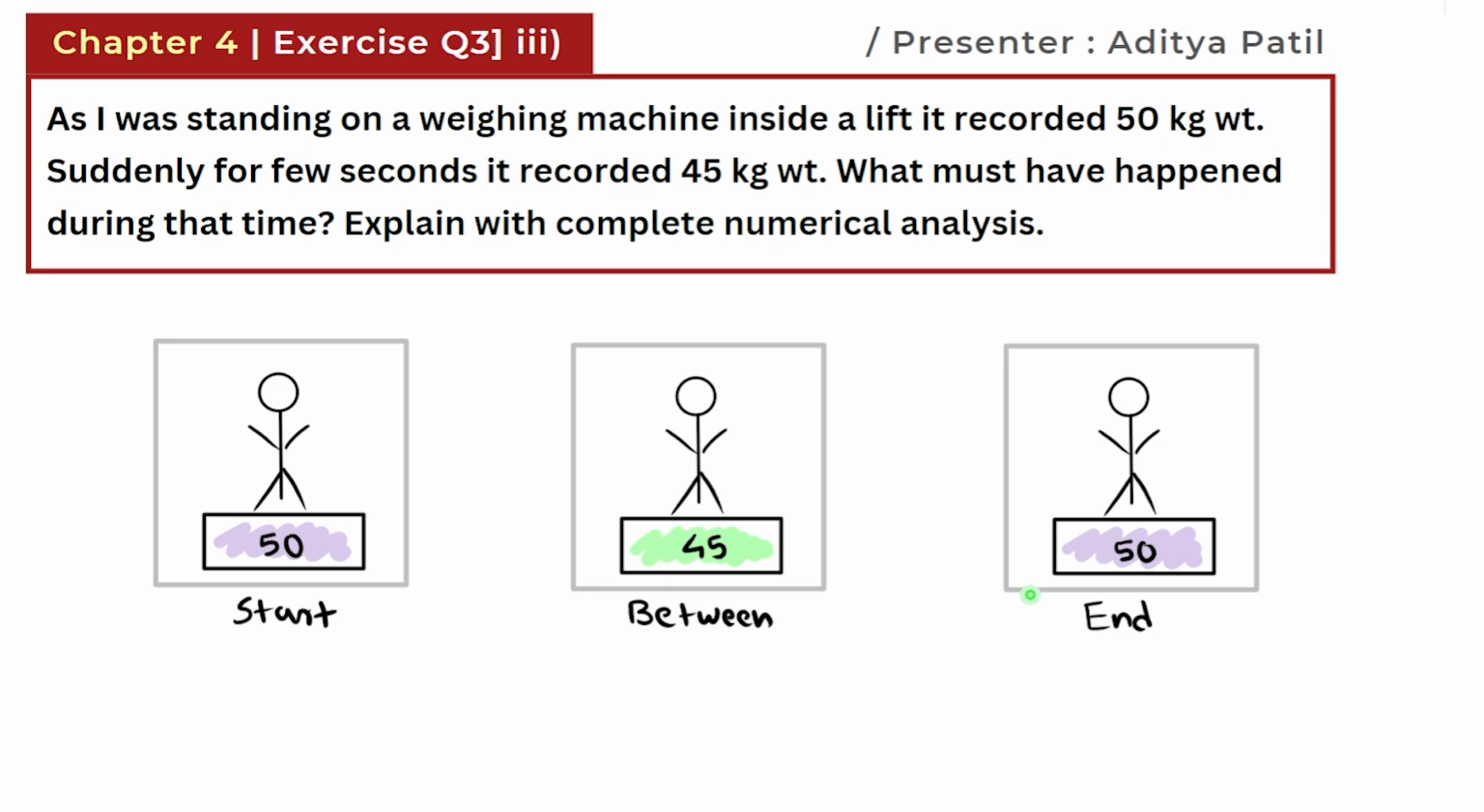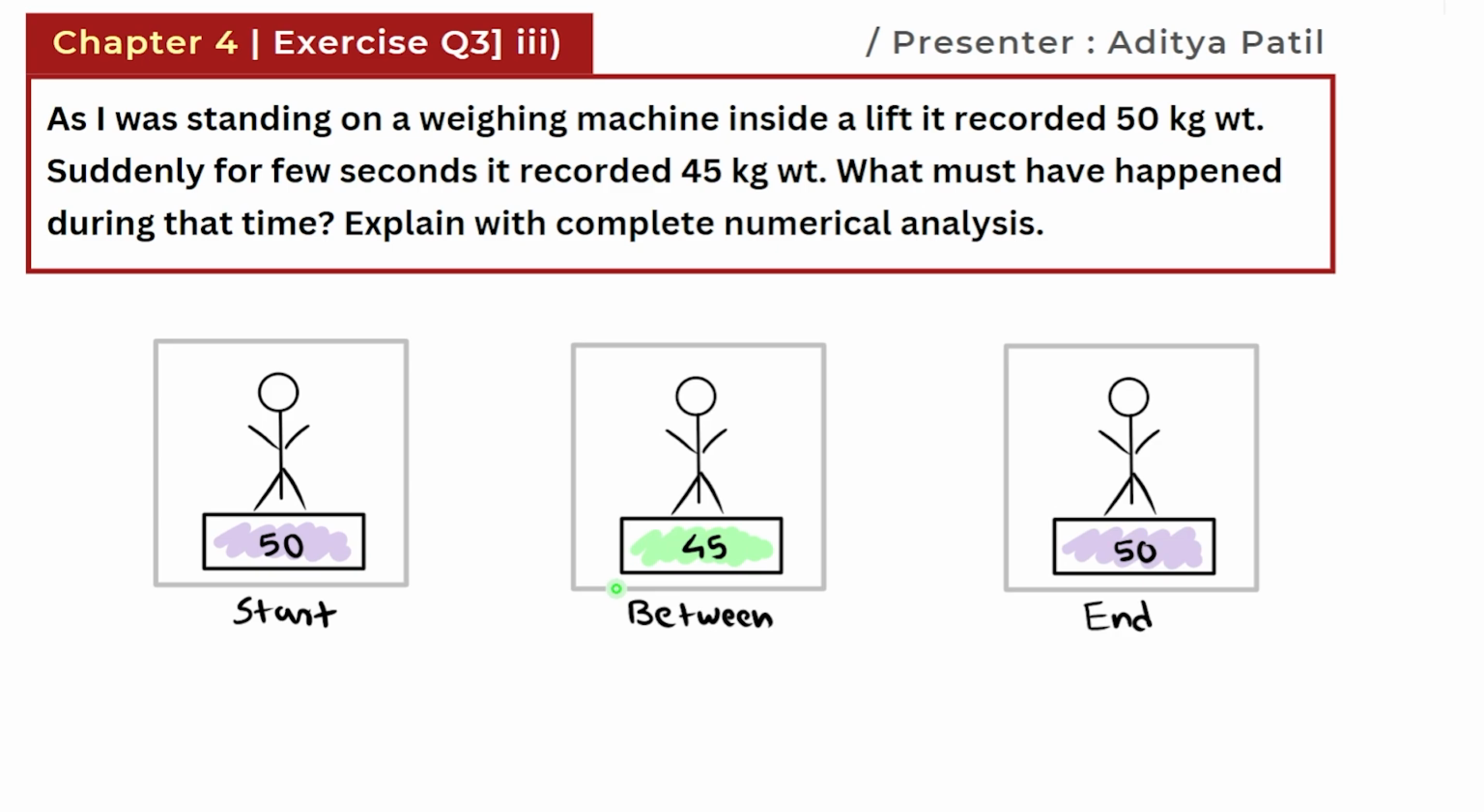So now as per the question, our challenge is that in this in between time, what exactly must have happened so that the observer observed a decrease in reading or observer observed a change in reading.